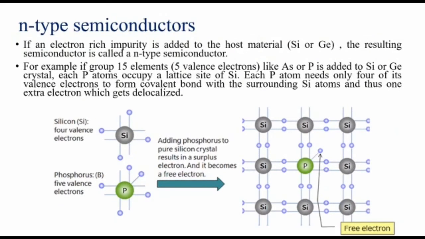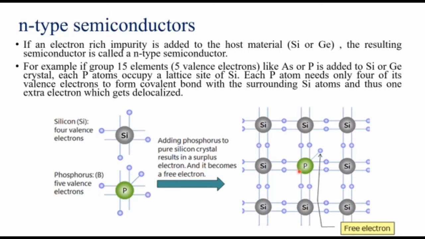For example, group 15 elements like arsenic and phosphorus. So here 5 valence electrons are there. So if we are adding arsenic or phosphorus, group 15 elements, to this silicon or germanium crystal, what will happen? One of the silicon atoms will be replaced with the phosphorus or arsenic. So here we know silicon is having 4 electrons in the valence shell, and phosphorus is having 5 electrons in the valence shell.